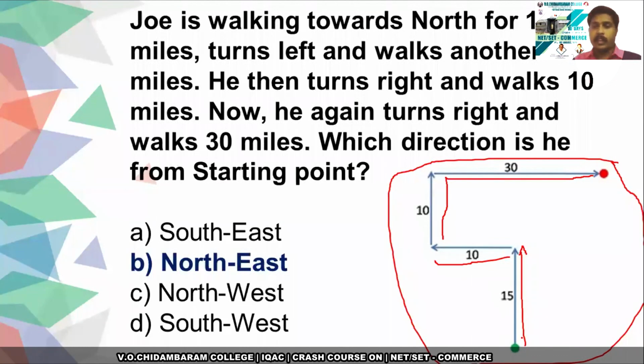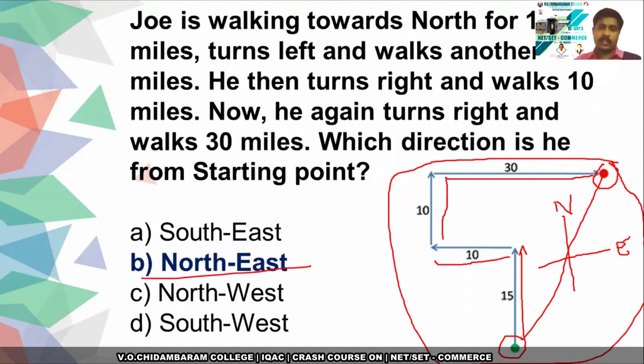So here, this is the starting point and this is the end one. So normally when you are putting this direction, if it is east, it is north, this direction will be in between them. So the direction is northeast.